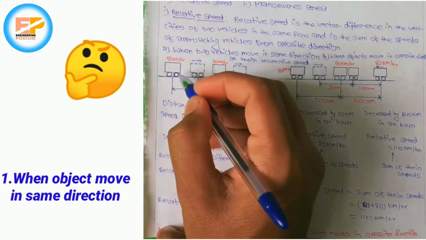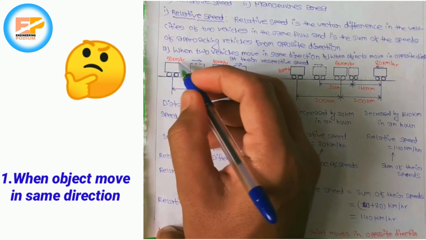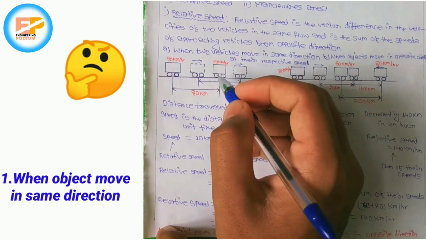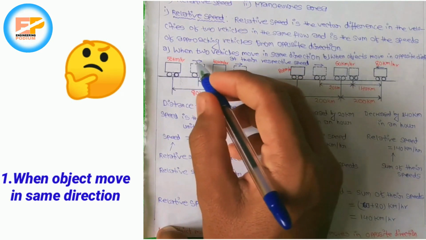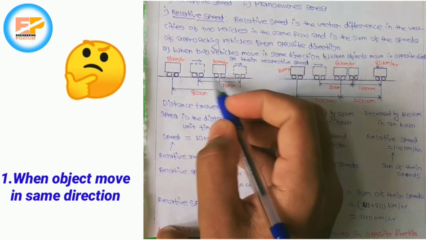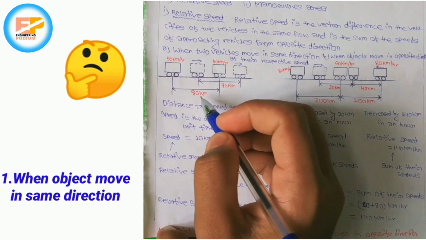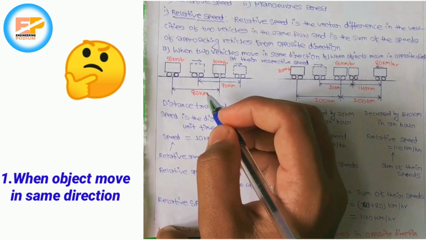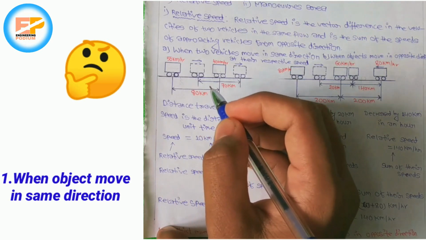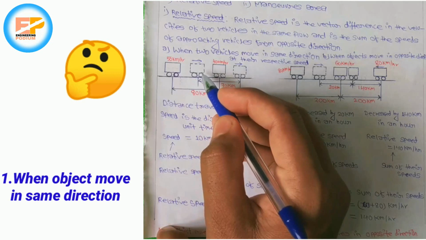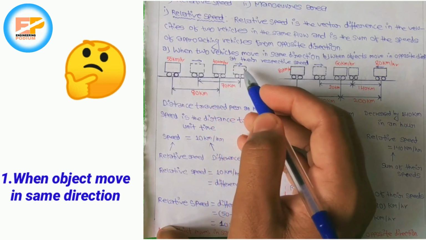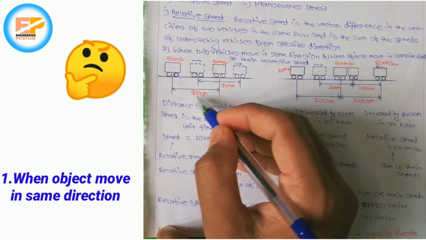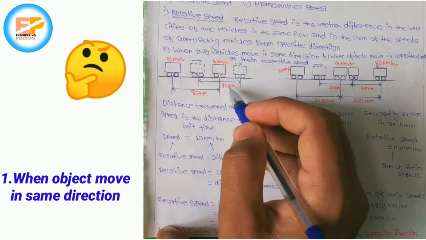This is the police car whose speed is 50 km per hour, and this is the thief car whose speed is 40 km per hour, and both of them are moving in the same direction. You can see the arrow, and the distance between these two is 80 km, and both of them start driving at the same time. Let's take an example at 10 o'clock. After an hour, the police car came to this position and the thief car came to this position. So the distance becomes 70 km. Initially it was 80 km, but now it becomes 70 km.